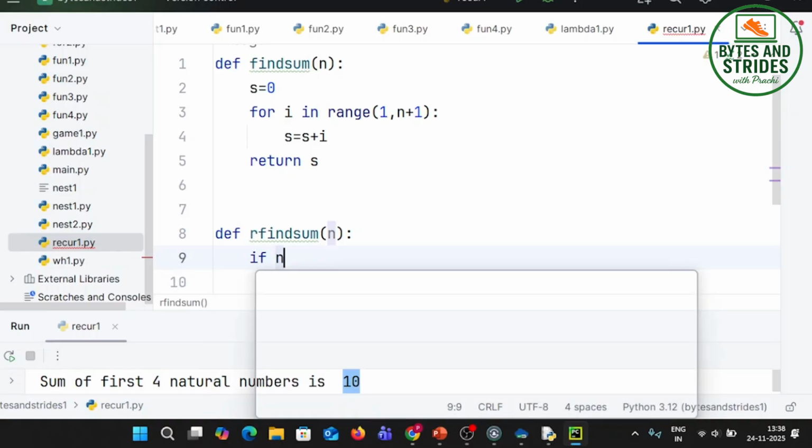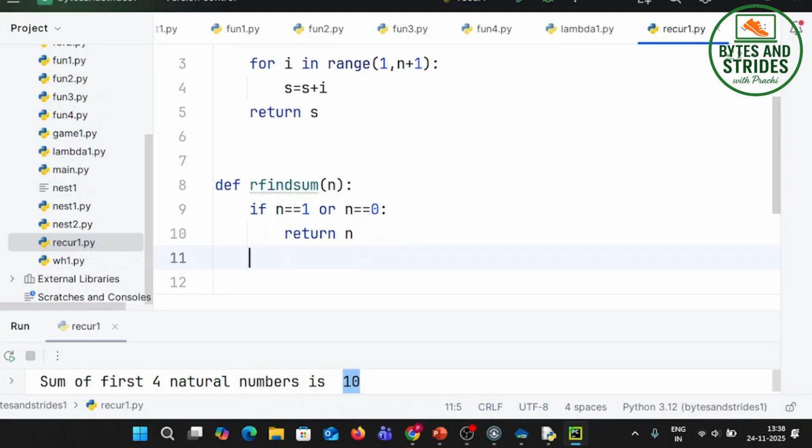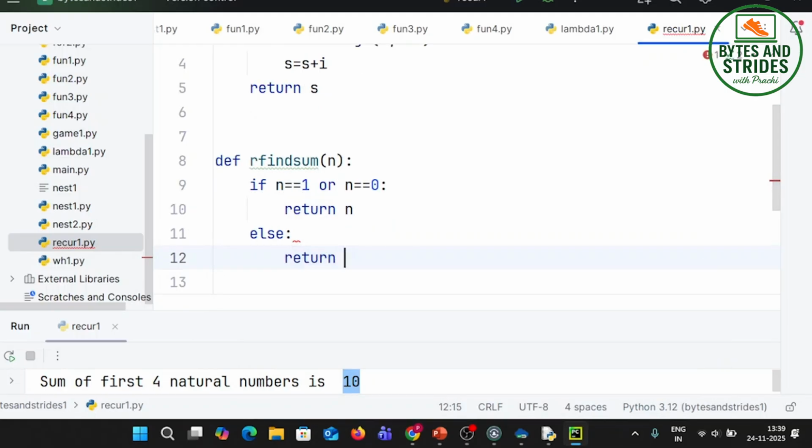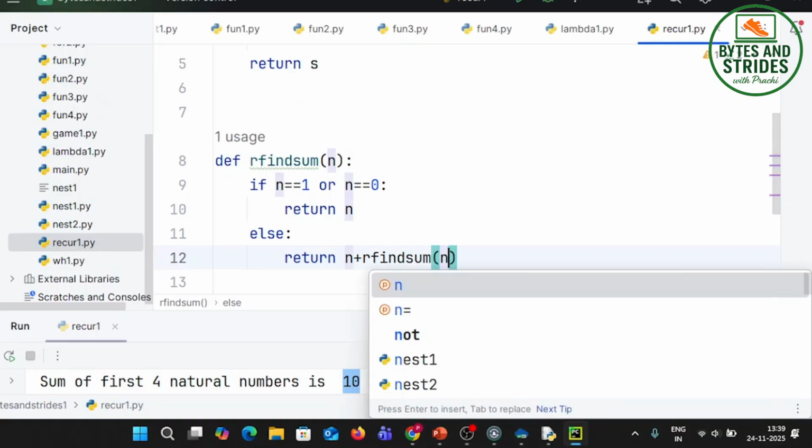So when n is 1 or n is 0, return n. So if I say sum of 0 natural numbers, it will return 0. Sum of 1 natural numbers will return 1. Else, now just see, return n plus, call R find sum again with n minus 1.